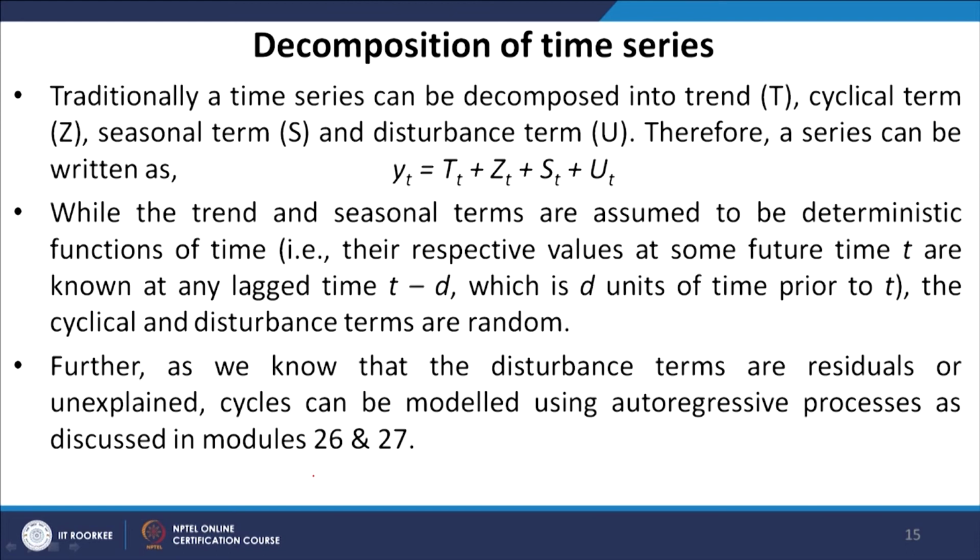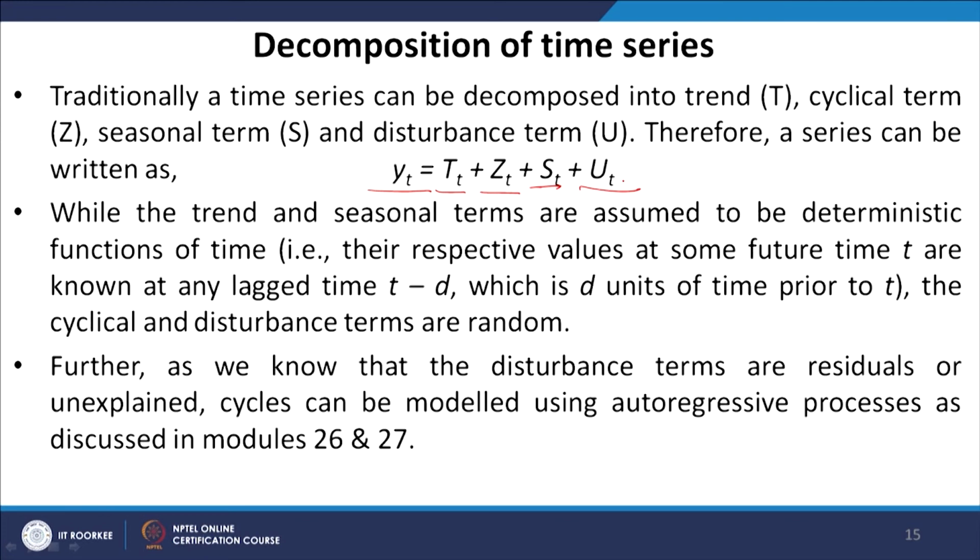Therefore, a series can be written as yt equals Tt, the trend, Zt the cycle, St the seasonal component, ut the disturbance term. While the trend and seasonal terms are assumed to be deterministic functions of time, that is they can be predicted with 100% accuracy, that is their respective values at some future time t are known at any lagged time t minus d, which is d units of time prior to t.